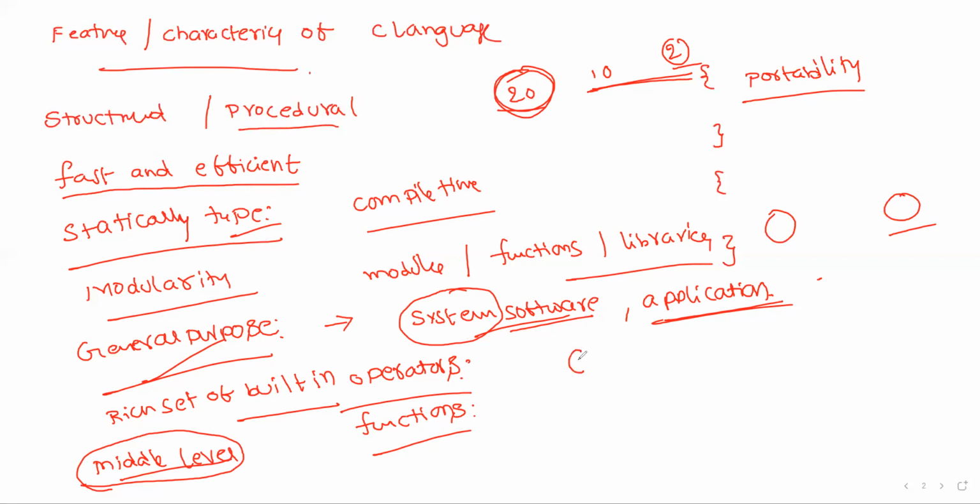And finally, easy to extend. Easy to extend means I have already written a C program, but if you want to add some more information to the already existing program, simply we can add that particular information. It is possible in C programs. Now these are the features or characteristics of C language.